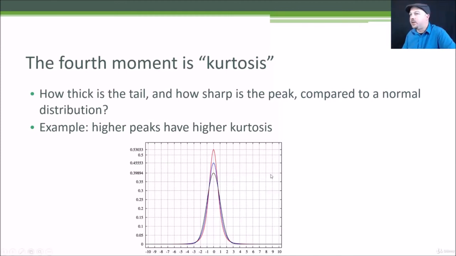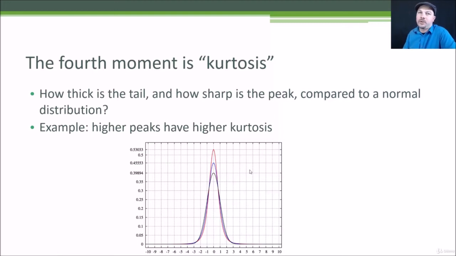And here's an example, and you can see that the higher peak values have a higher kurtosis value. So the red curve has a higher kurtosis than this, is that black? I can't even tell. Blackish brown curve here at the bottom. So it's a very subtle difference, but a difference nonetheless. It basically measures how peaked your data is.